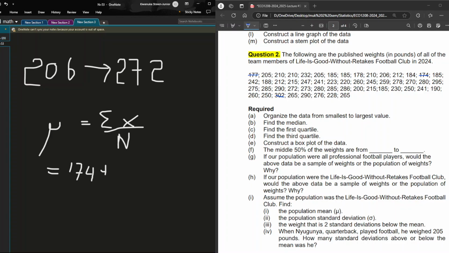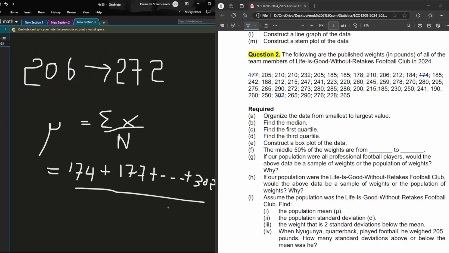You write 174, you write the first two, then 177, then 177, then plus three dots, then plus the last one, 302, out of n, which is, what is our n?